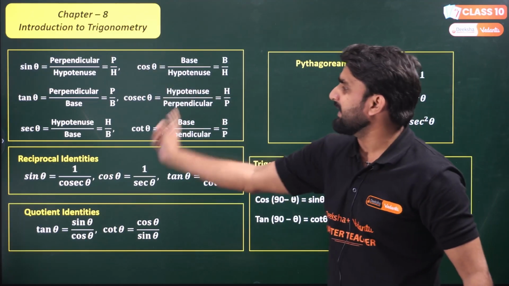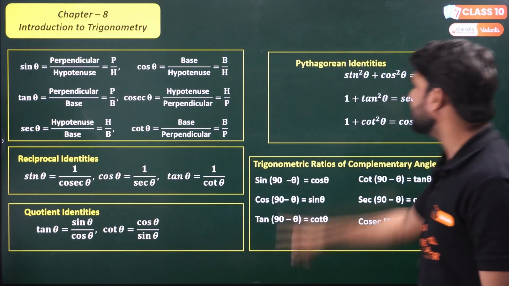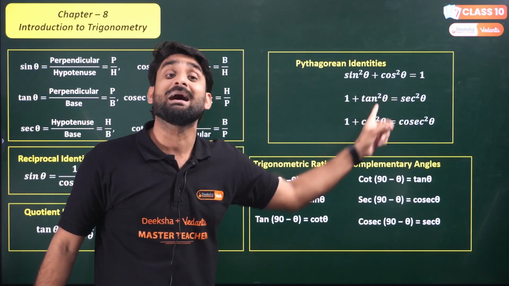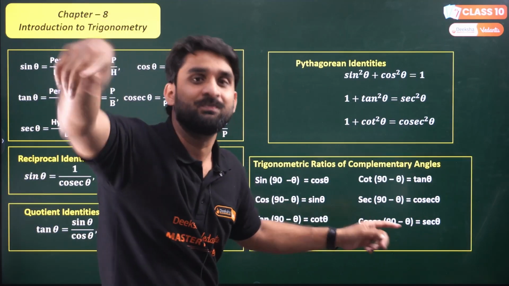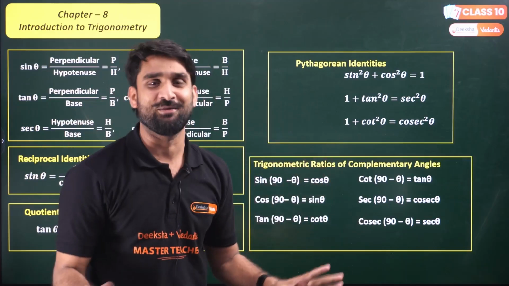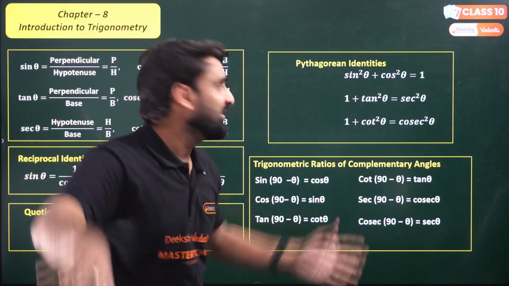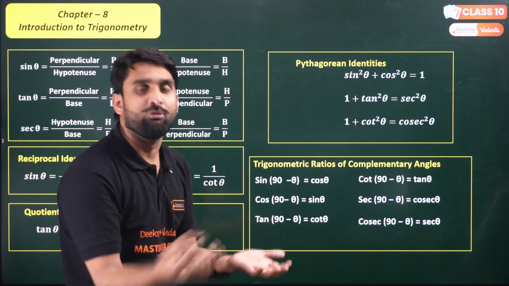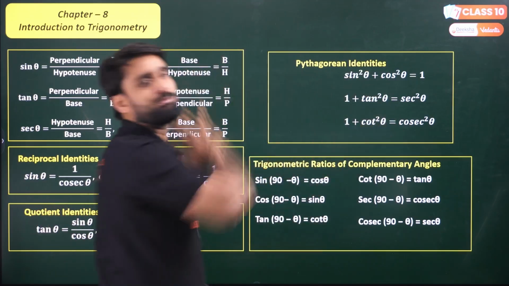So these are the trigonometric ratios, reciprocal identities, quotient identities, and Pythagorean identities. This is very important for trigonometric identities questions, the proof type questions which scare students a lot. Many of you might still be worried about those questions. To remove your fear, I have brought this gift for you.